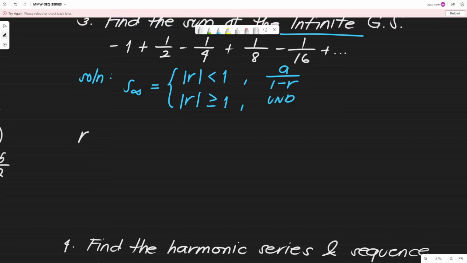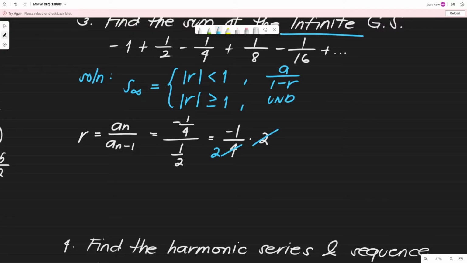So r is equal to, same formula, a sub n over a sub n minus 1. Then pili lang kayo any term, except for the first term. Let's say I will pick negative 1/4. So yes po, sinasama po yung sign, kung ano yung sign na nakadugtong dun sa term na kinuha mo, kailangan mo siyang dalhin. Then we have yung preceding niya, that is positive 1/2. So katulad kanina, fraction yung denominator natin, kunin lang natin yung reciprocal, then multiply natin sa numerator times 2. So obviously makakancel yung 4 and 2, may iwan sa baba is 2. So therefore the common ratio is negative 1/2.